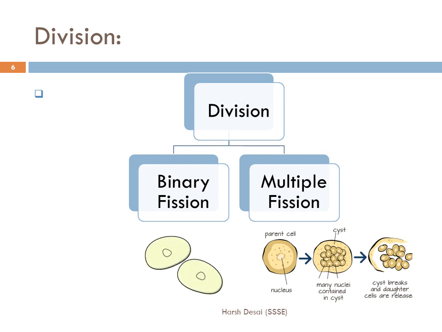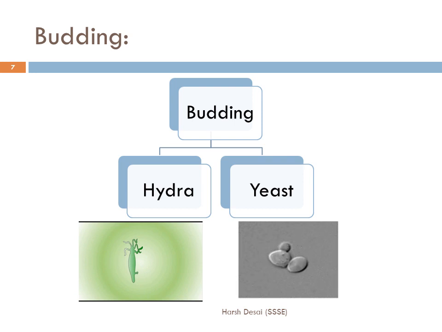So moving further, this process is called budding. As in the case of cell division, binary fission is the exact division of the cell and two exact copies are formed. This process is also almost similar, but in this process the exact division does not happen. In animals like hydra, as you can see here, a small protrusion comes out of the body, which grows and then falls out of the body and produces a mature organism.